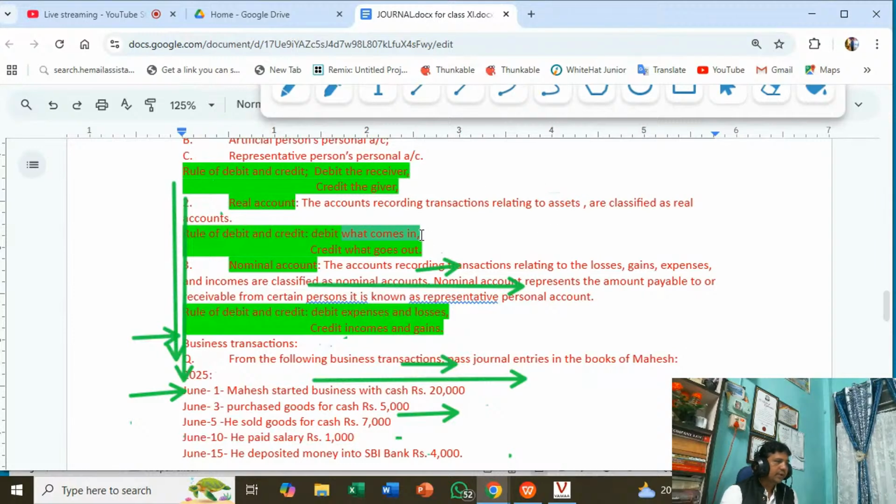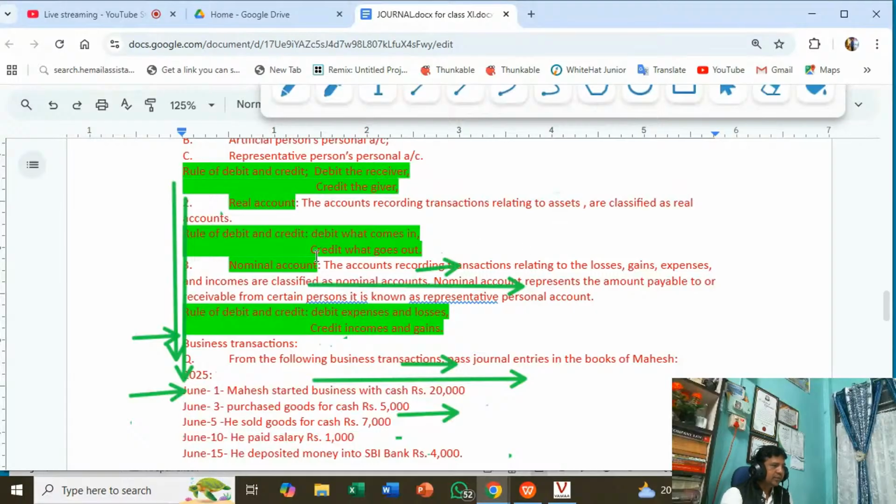Similar examples: what comes in, what goes out. If it is coming, you debit; debit what comes in and credit what goes out. Next, nominal accounts, that is all expenses: salary paid, wages paid, electricity bill paid, telephone expenses paid, carriage expenses paid, and while purchasing goods, the carriage on purchase.